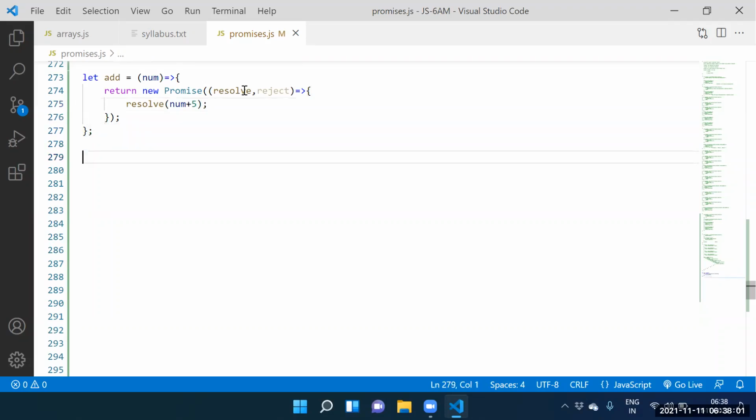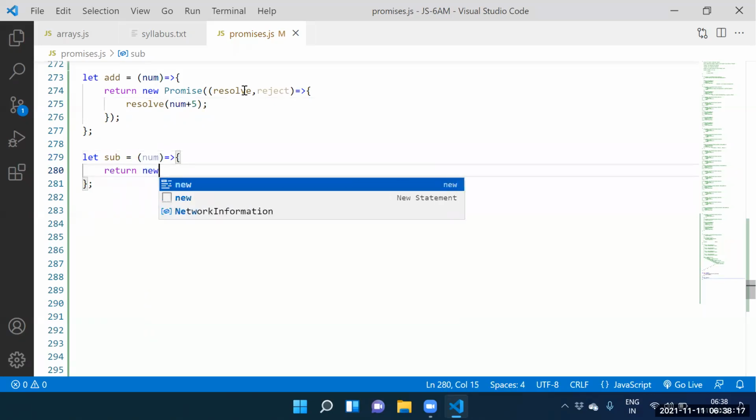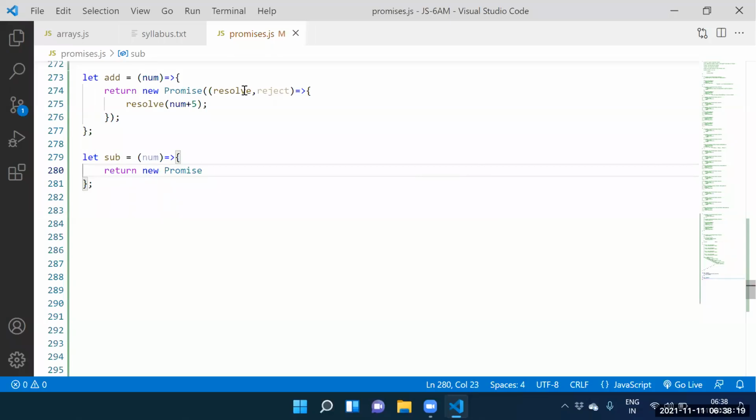Guys, can I create one more function? Let subtraction equal to arrow function. Can I specify the num here? Yes. Can I return the promise here? Yes, return new promise.